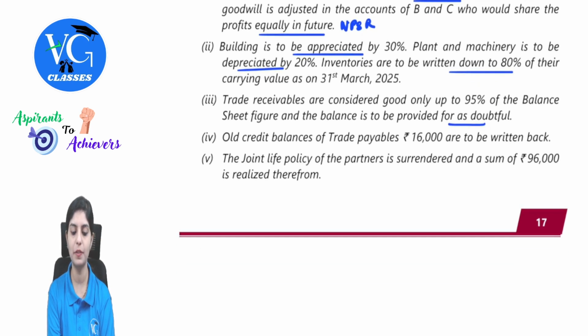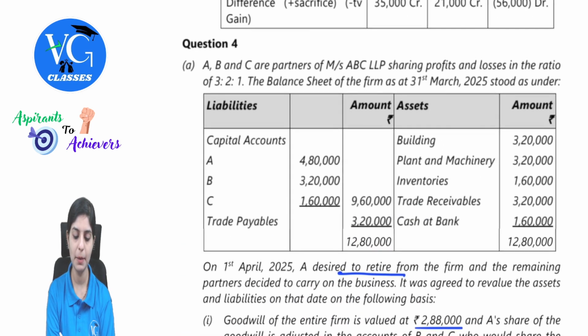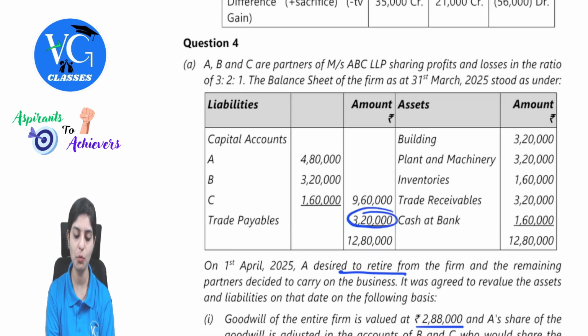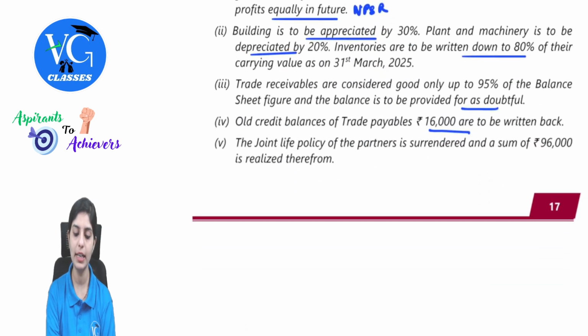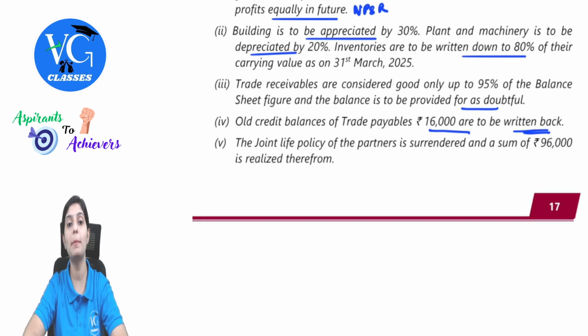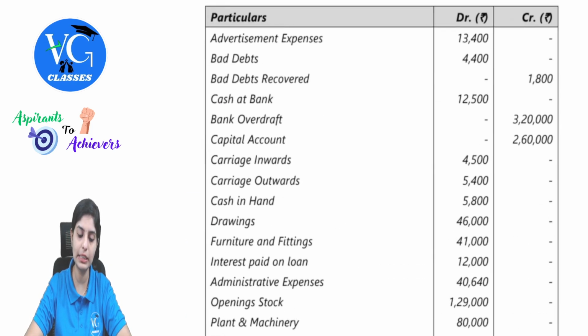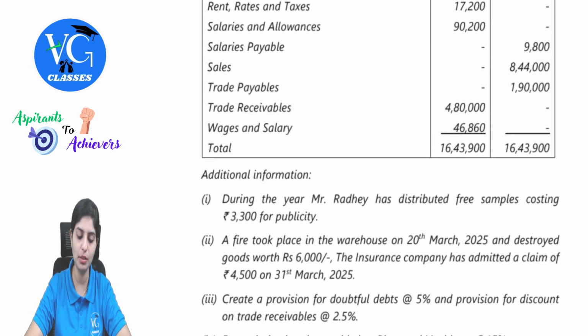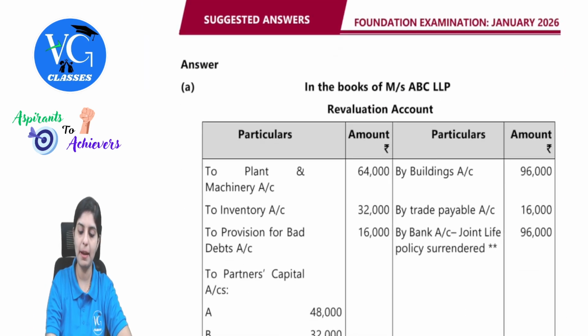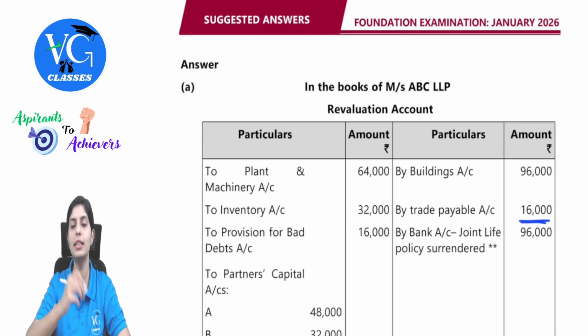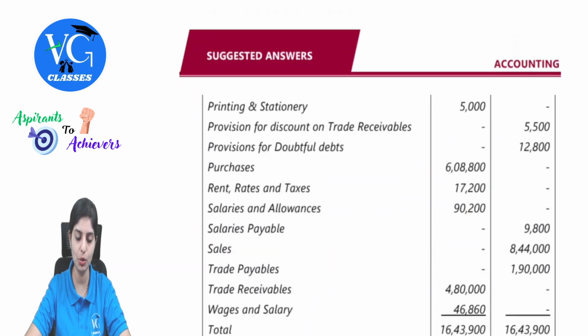Old credit balance of trade payables of 16,000 are to be written back. So trade payables balance was 3 lakh 20. What they are telling here is old credit balance are to be written back. That means you are reducing the balance, giving back these trade payables. So this is nothing but a saving to us. So we will enter this on the credit side of revaluation. Observe here, by trade payables 16,000. All other values, if you calculate, you will be clear. That's why I'm just explaining you directly.